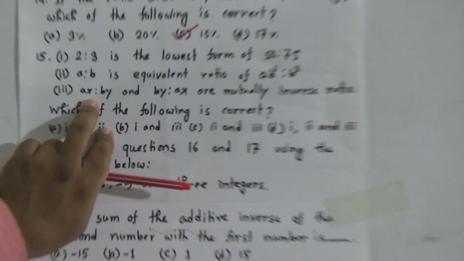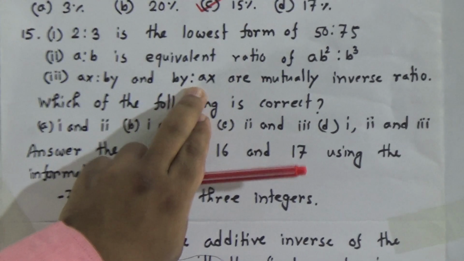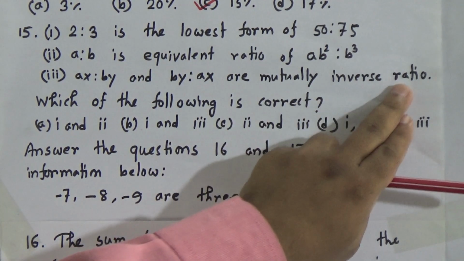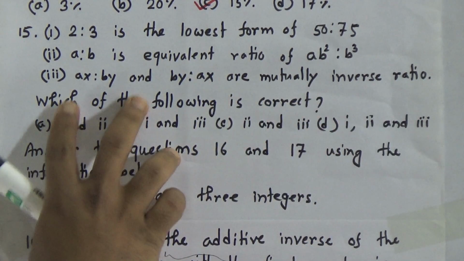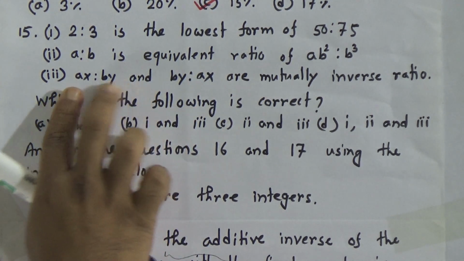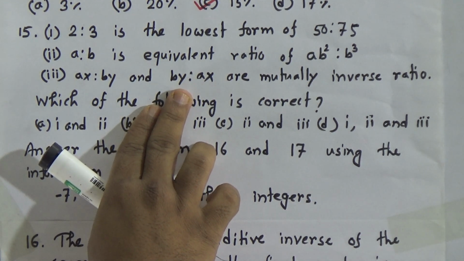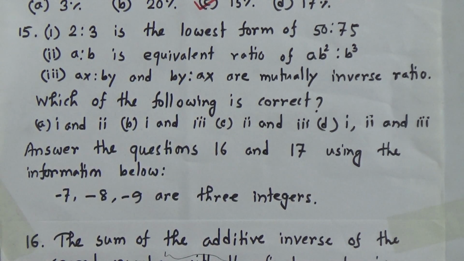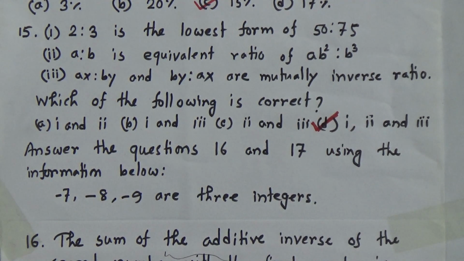Now, activity 3: AX is to BY and BY is to AX are mutually inverse ratios. We know the definition of mutually inverse ratio. The antecedent and subsequent are interchanged. This happens here in activity 3. So, it is also correct. That means answer of 15 will be, all are correct. That means answer of 15 will be D. Activity 1, activity 2 and activity 3 all are correct.